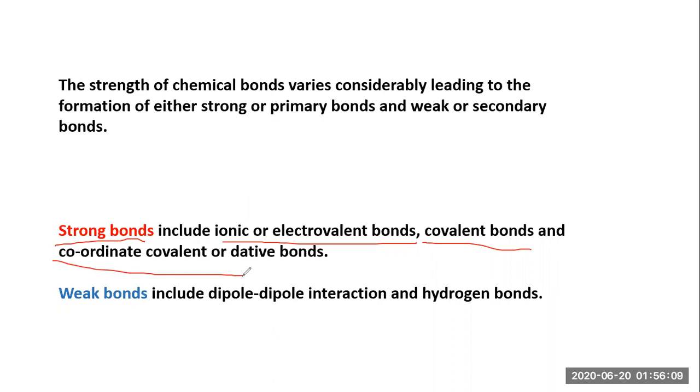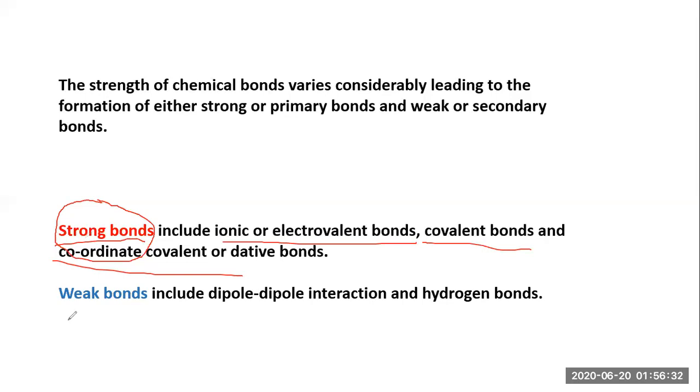Ionic is also called electrovalent, and then covalent and coordinate bonds fall into the category of strong bonds. We must always remember that these three types of bond, whether ionic, covalent, or coordinate, are strong bonds.